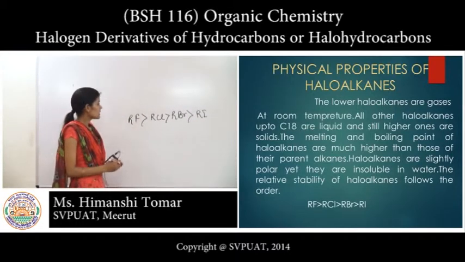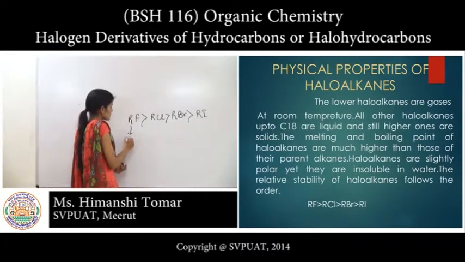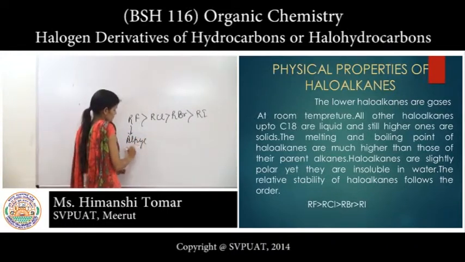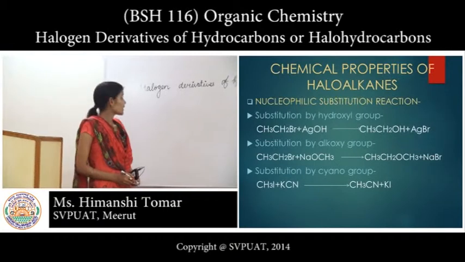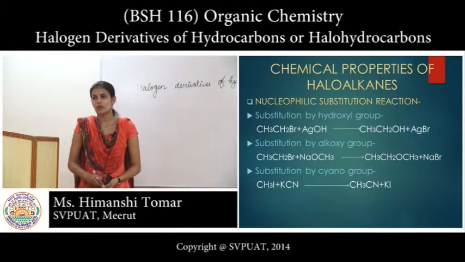And this alkyl group, like ethyl, methyl, butyl, propyl. The chemical properties of haloalkanes.